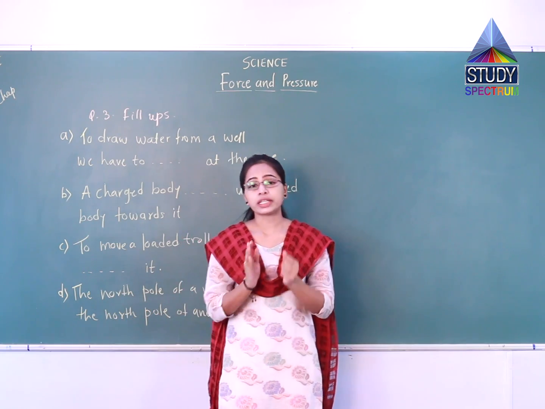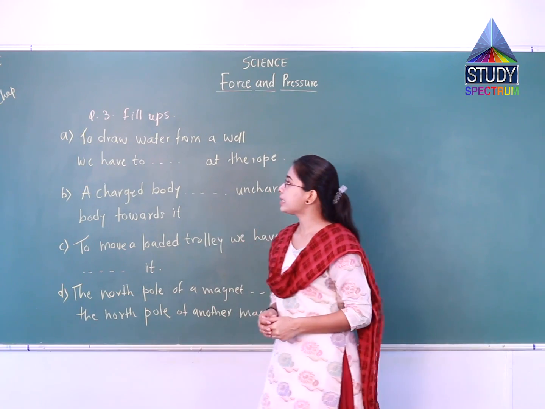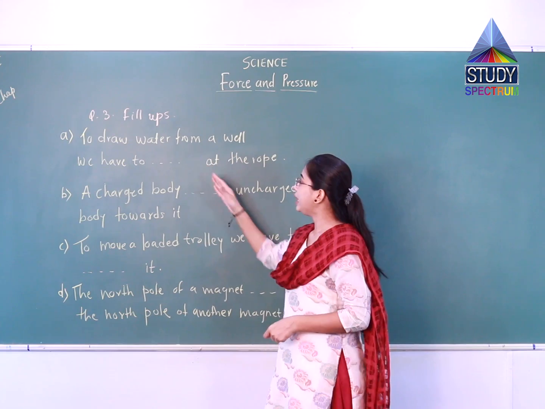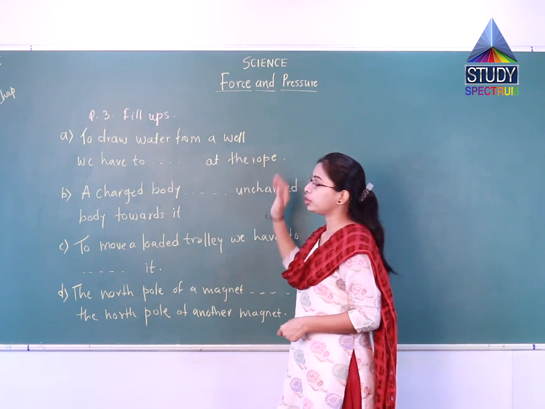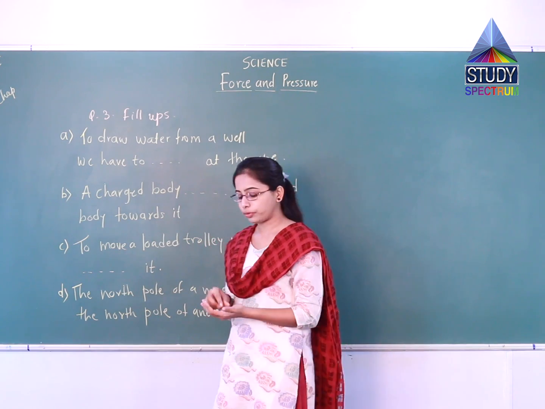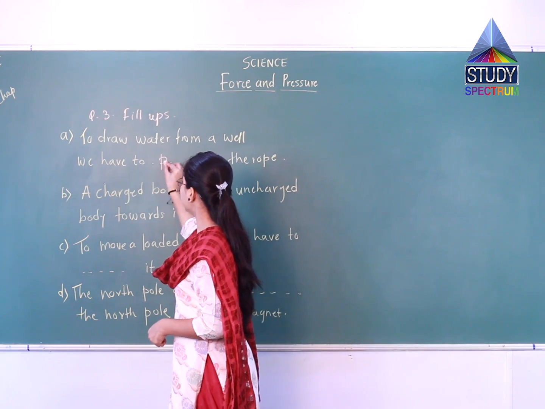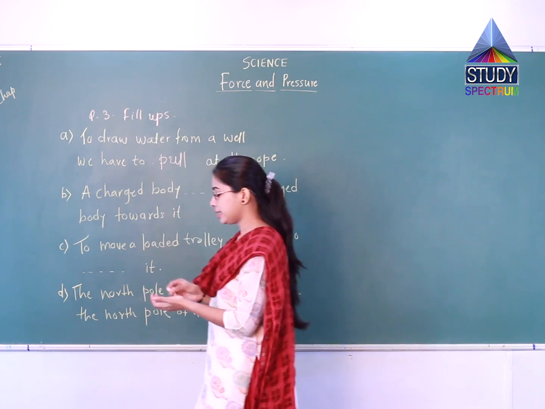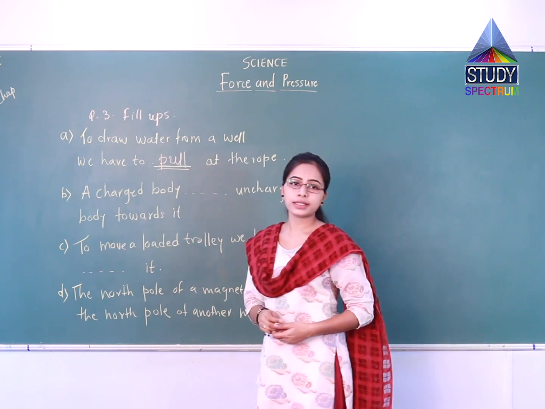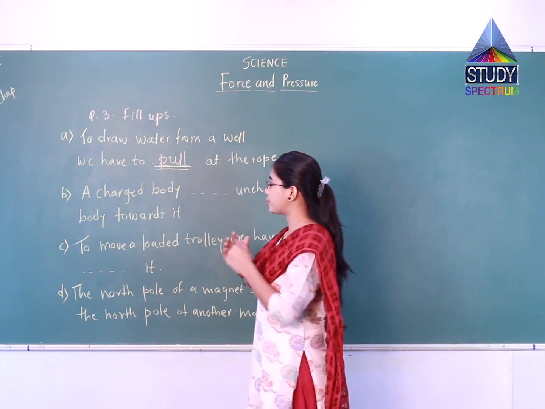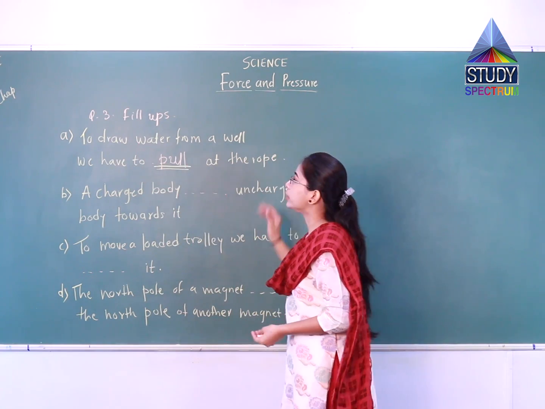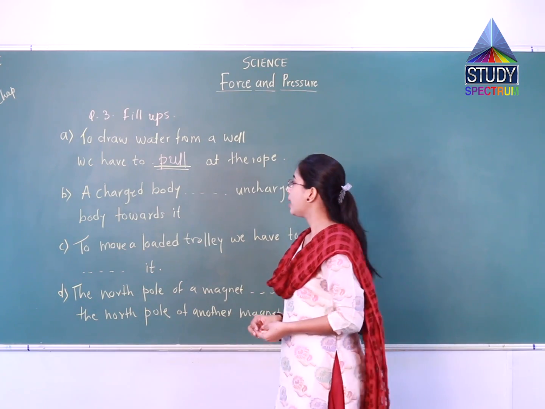Third question you have is fill in the blanks. First, to draw water from a well we have to dash the rope. Definitely we have to pull the rope in order to draw the water from the well. So here you will write pull, since we are pulling the rope. Underline your answer, which is pull. The full statement will be, to draw water from a well we have to pull the rope. So this is the answer.